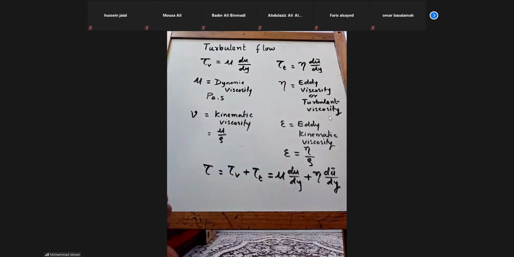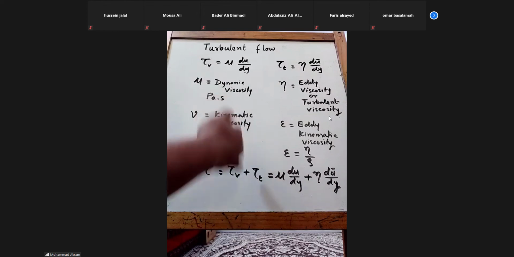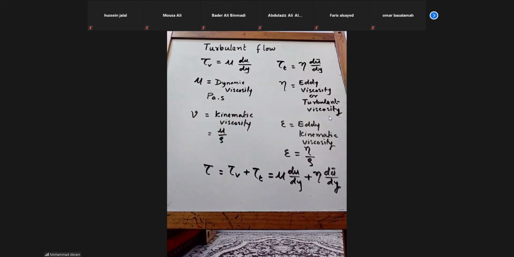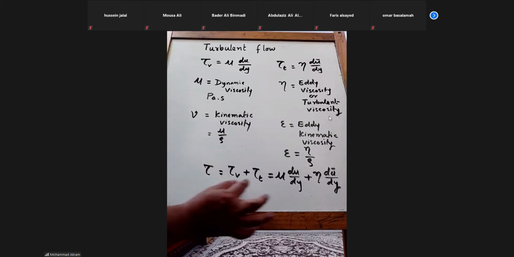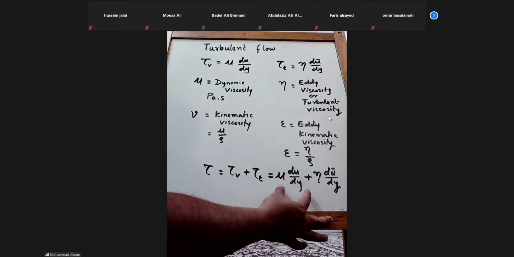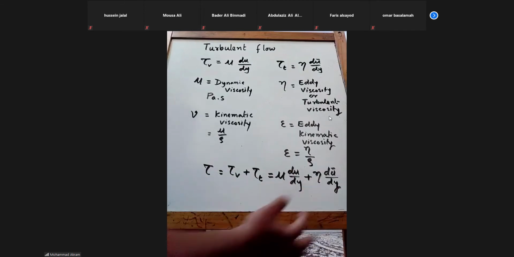So u bar is the average velocity, even in one layer. Here it is in the linear direction as well as in the transitional direction. What is the total shear stress? Mu du by dy is the laminar component and this is the turbulent component.